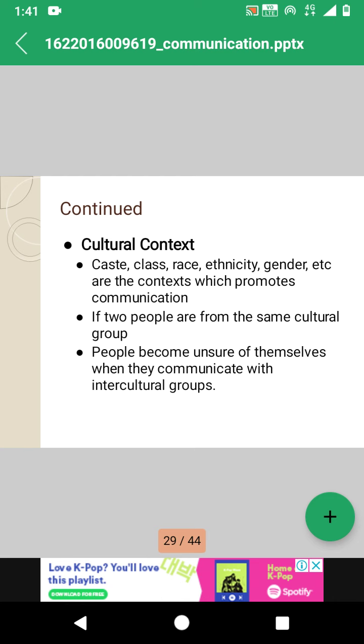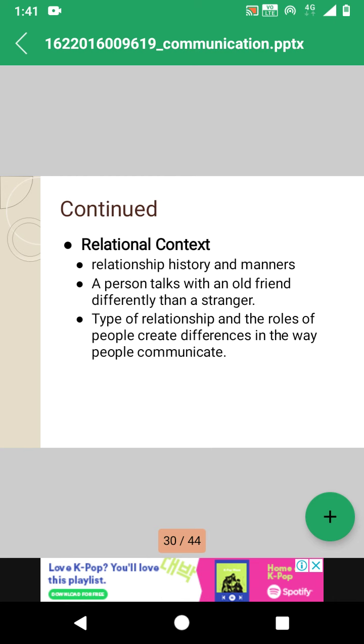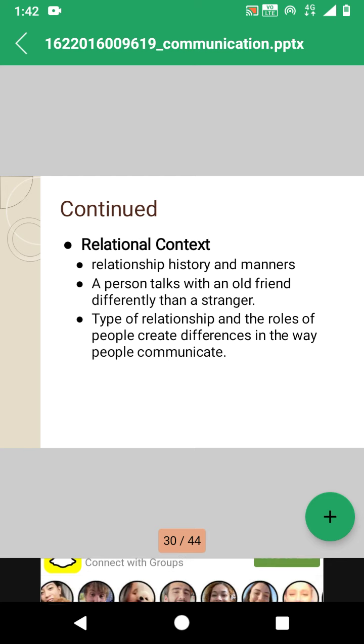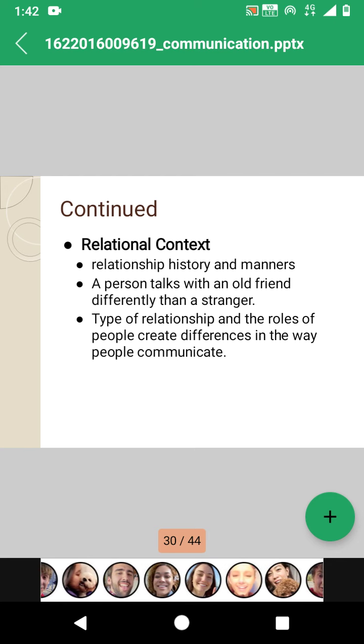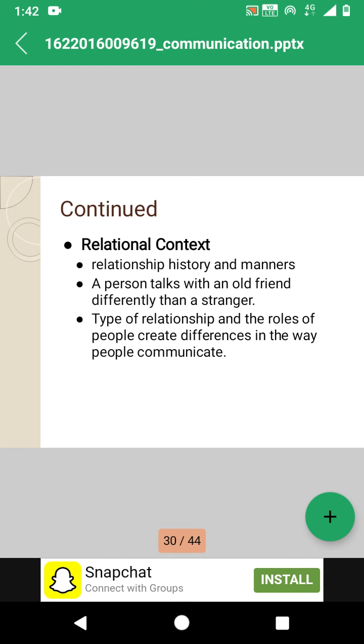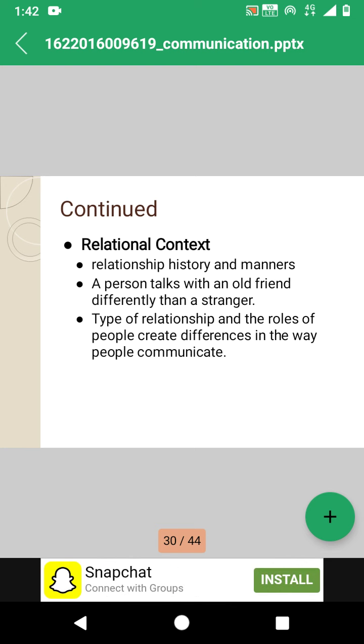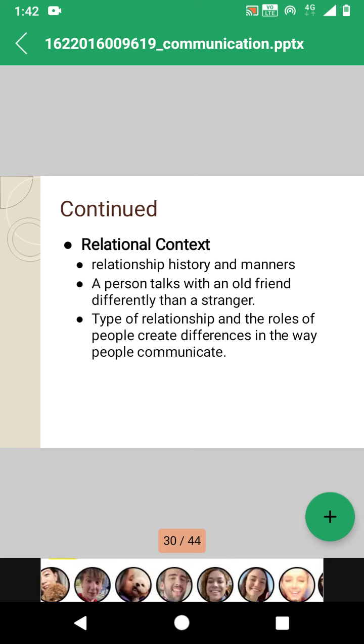Next one is relational context. Here, the relational history and the manners they have of speaking to each other play an important role. A person talks with an old friend differently than with a stranger.